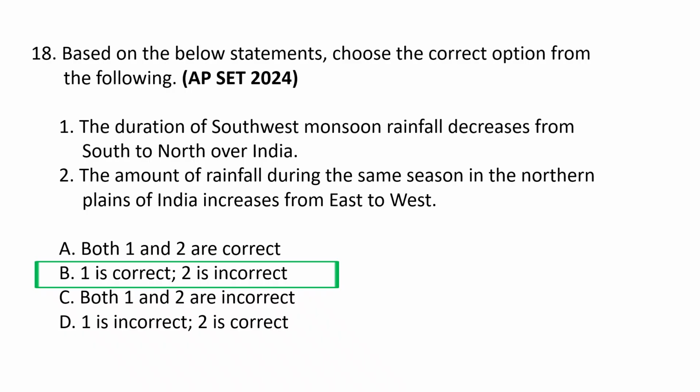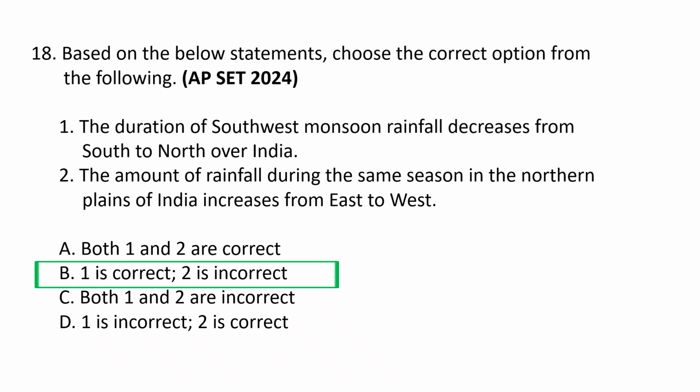Coming to the first statement, the duration of southwest monsoon rainfall decreases from south to north over India. This statement is correct, and this occurs because the monsoon arrives earlier and stays longer in the southern parts of the country, while the duration becomes progressively shorter as the winds advance northwards before withdrawing.